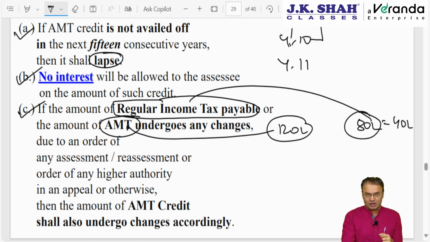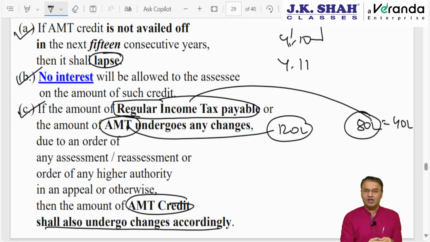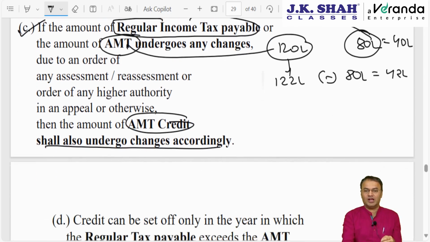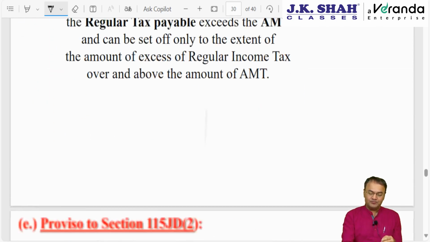If either of these two figures undergoes any changes due to an order of assessment, reassessment, rectification or any appellate authority or higher authority, then AMT credit shall also undergo changes automatically. No need to do anything. Say this becomes 122, then minus 80, the AMT credit will become 42 lakhs automatically. No need to make any application to anybody.